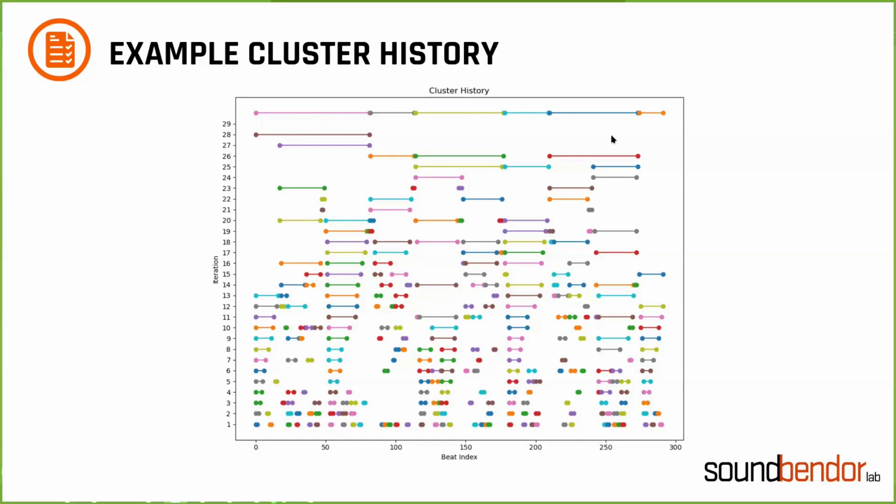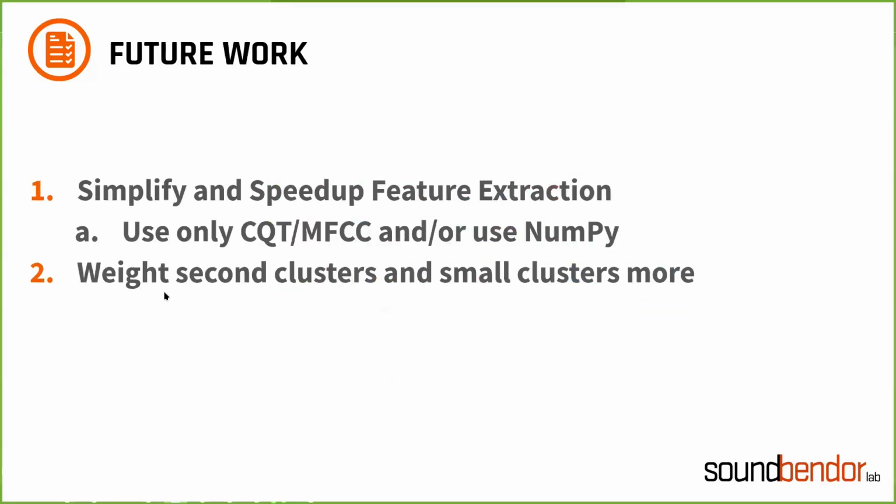Sometimes we have problems where maybe there's one beat and there's a ton of noise, like the beat was saved completely wrong. So that beat's going to be like, oh, it's not like any other one, so it won't cluster. That's part of the future work. We need to make sure that we are weighting small clusters correctly, since these secondary segments, which correspond to rest periods in the song, are not always optimal. We need to improve the weighting of these clusters and better weight against larger clusters to prevent singleton clusters caused by audio noise. Additionally, the computational time of feature extraction is magnitudes above the clustering portion.